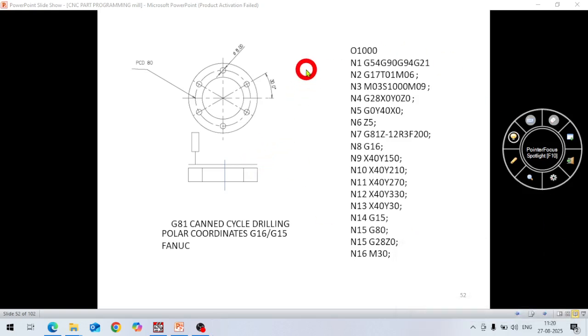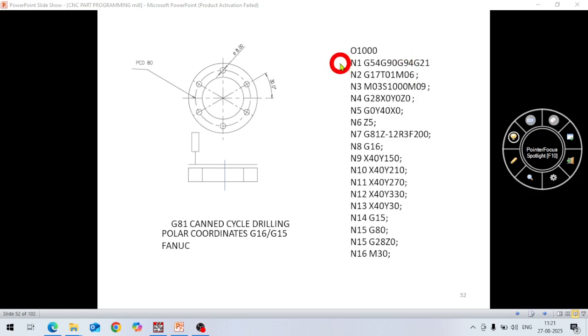So now if you see here in the first line, O1000, O represents program number, the number is 1000, program number 1000. Okay, then these are sequence numbers here.